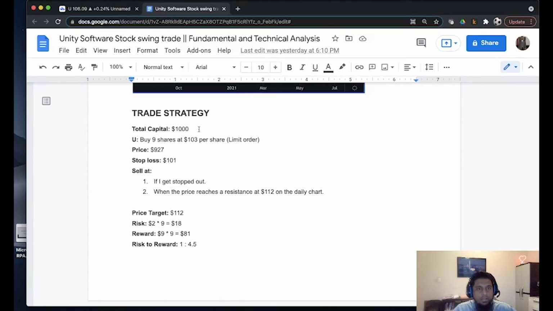Say I have a capital of $1,000. I plan to buy 9 shares of Unity at $103 per share, and I'll put a limit order for this. Right now the price is around $106. So the total cost would be $927 for 9 shares. I'll put a stop loss at $101. And these are the two places where I'll sell: if I get stopped out, or when the price reaches a resistance of $112 on the daily chart.